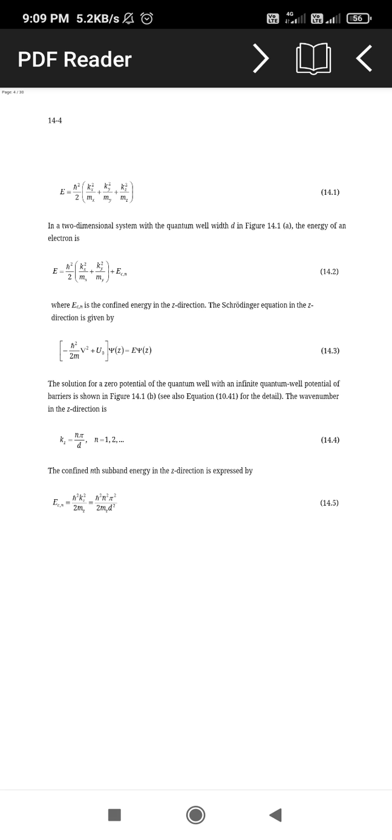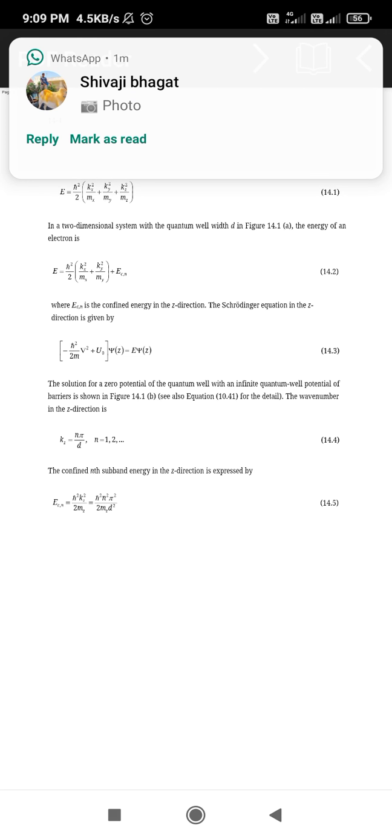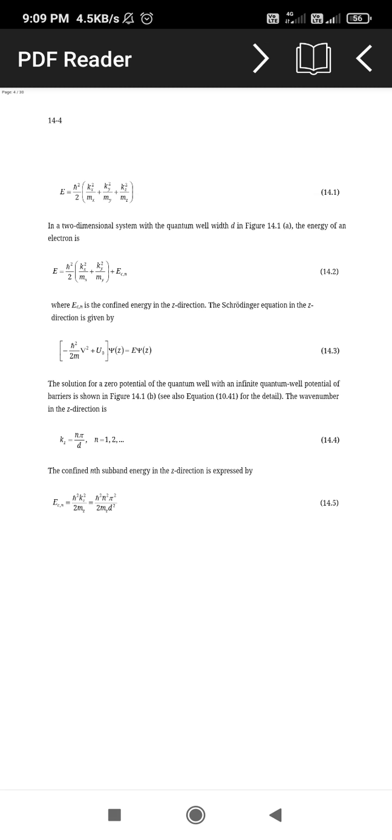Now the energy for the z direction can be expressed here: E_n equal to h cross square kz square divided by 2mz, equal to h cross square n square pi square divided by twice mz d square. This is the equation for the nth energy in the z direction only.